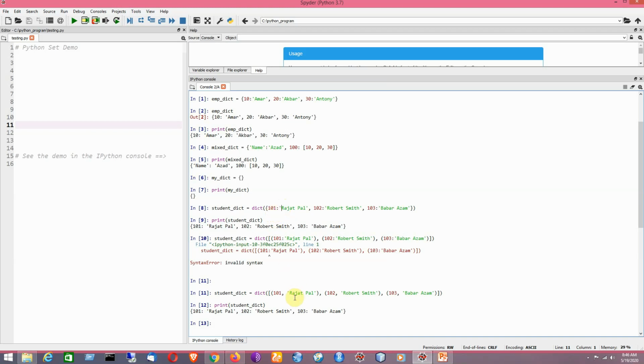In that way it will be considered as a key value pair. Clear? Each element will come as a pair. That is the idea of creating a dictionary.